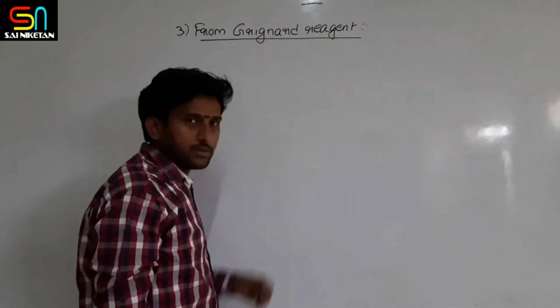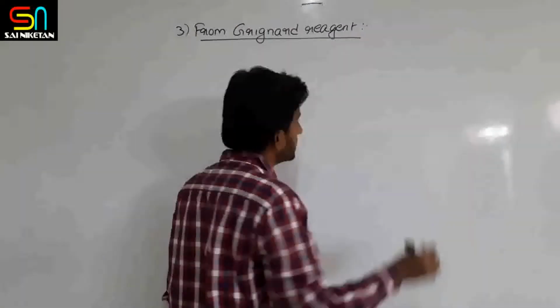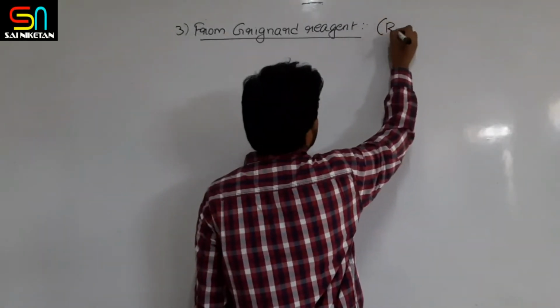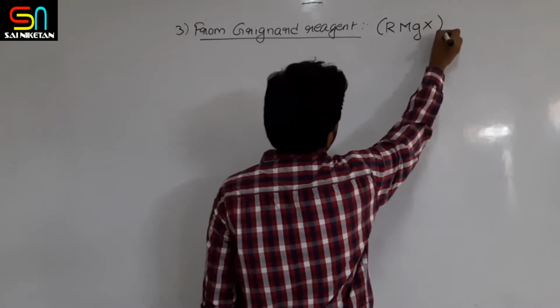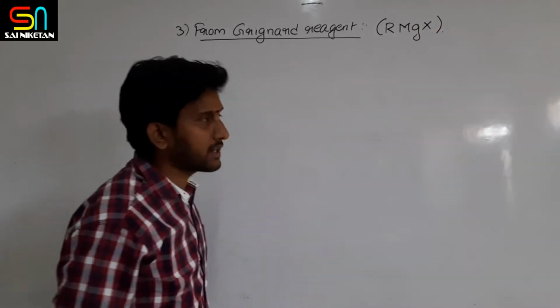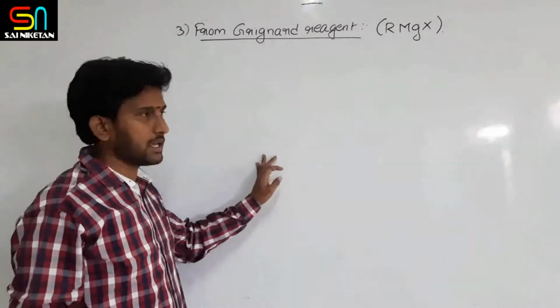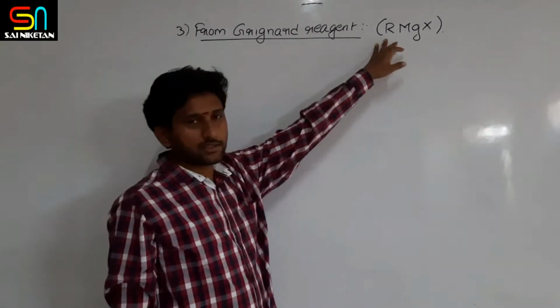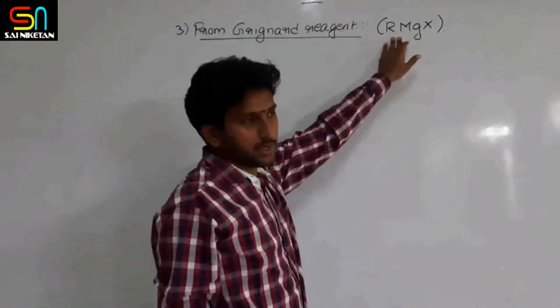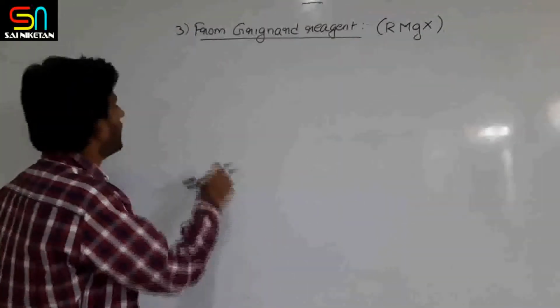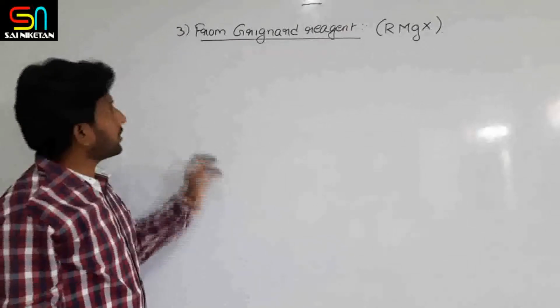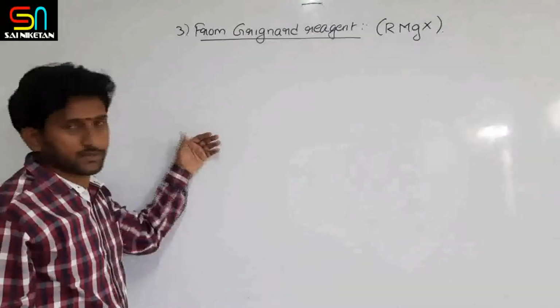Now as you know, the general formula of Grignard reagent, how you represent, is R, Mg, X, and you know how to prepare Grignard reagent. We have studied in haloalkanes. Alkyl halides on treating with magnesium metal in dry ether, you get RMgX, right? So how do you get alcohols from RMgX, from Grignard reagent?